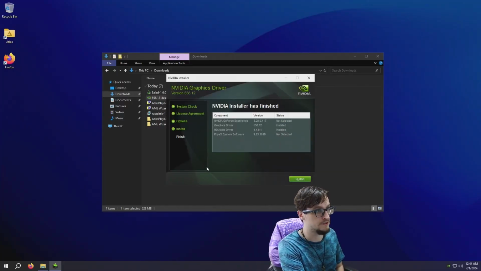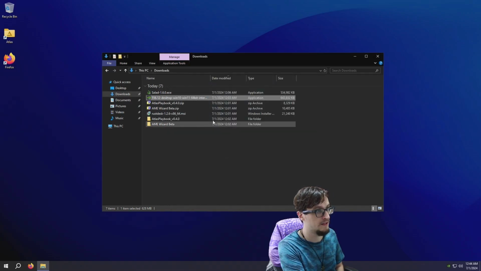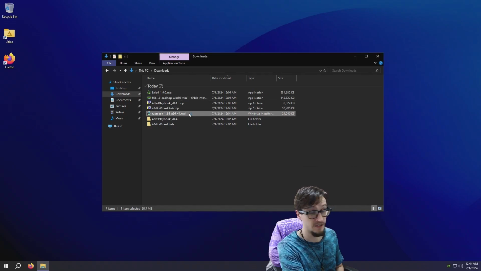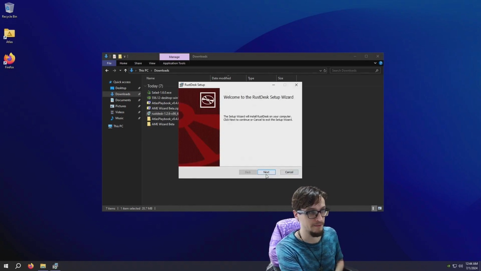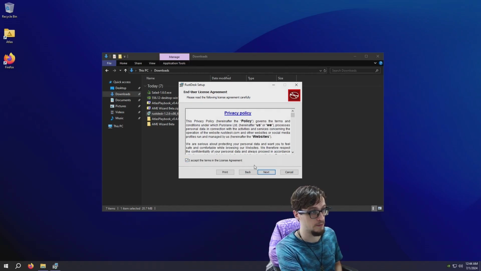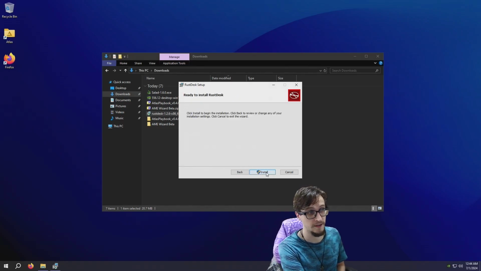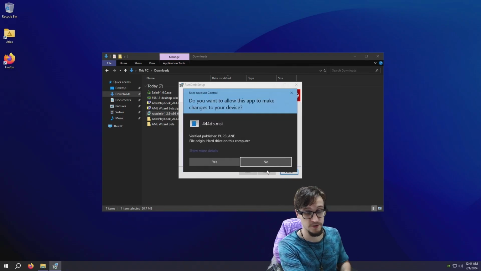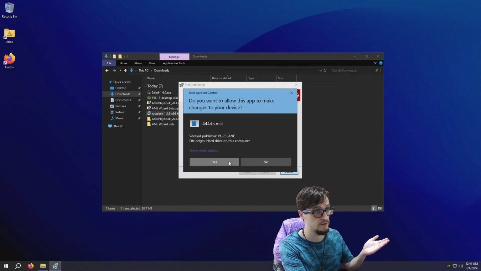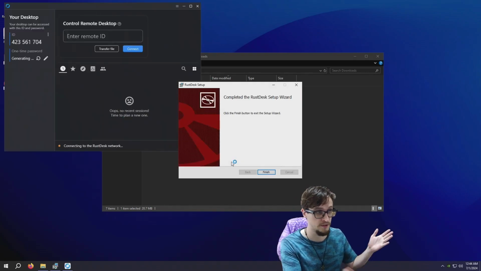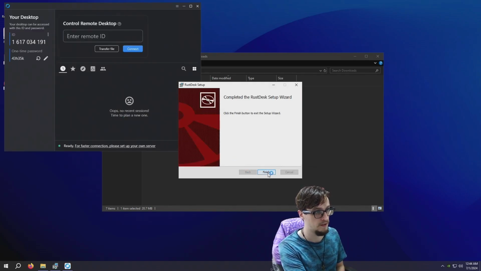Okie dokie, let's just finish this all up. Boop. And then install RustDesk. You don't have to install RustDesk. This is my recommendation for remote desktop software, because it's free and open source, and that's just better. You can host your own RustDesk server to make your connections between your devices go even faster.